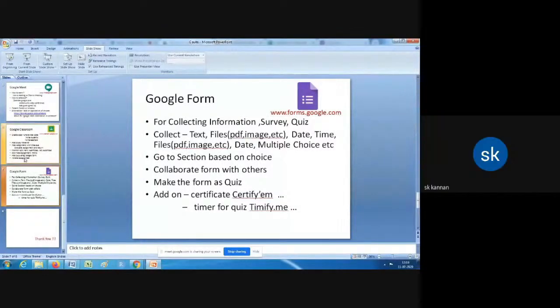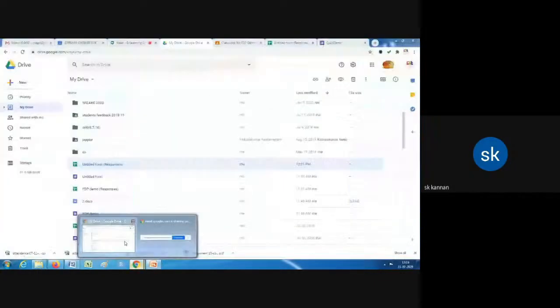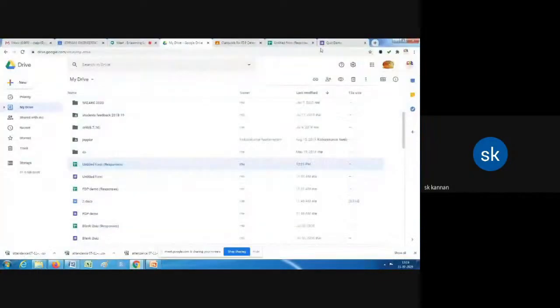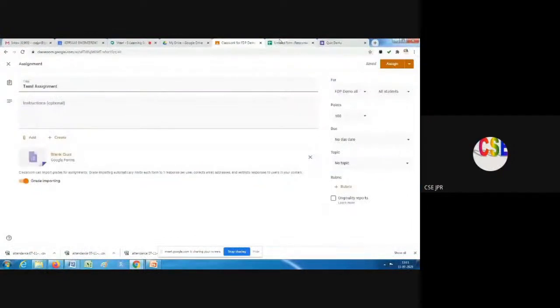Sir, one doubt. Can we type all the questions and answers in an Excel sheet and upload it in the quiz format? We can type all the questions in the Excel sheet, and answers also, and then upload it. I think that is not available in Google, sir. But we can do it in Kahoot.com. That is another very good one.